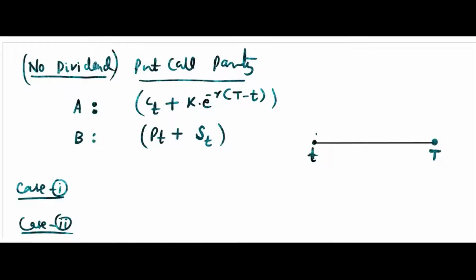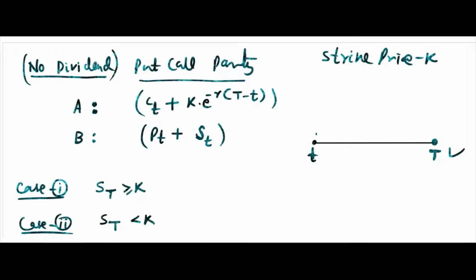Now there are two cases, okay. Strike price is fixed, I need not write time and again. Strike price is K. So what will happen at time T, either ST will be greater than K or ST will be less than K. Okay, these are the two cases. If ST is greater than K, then what will happen? If ST is less than K, then what will happen? We'll compare the cases. Okay, now these are the two different portfolios. What will happen here? What will happen here?